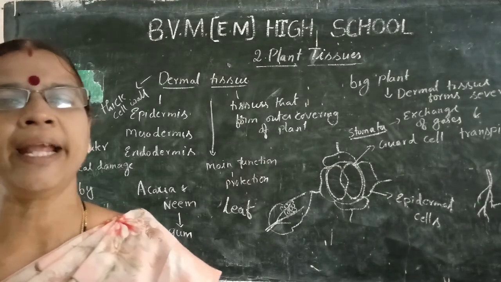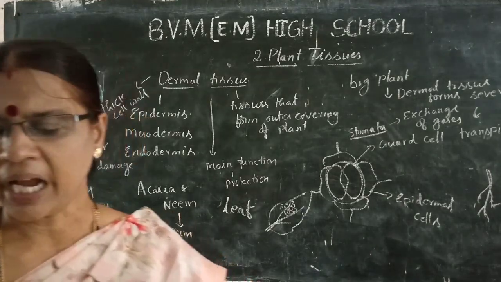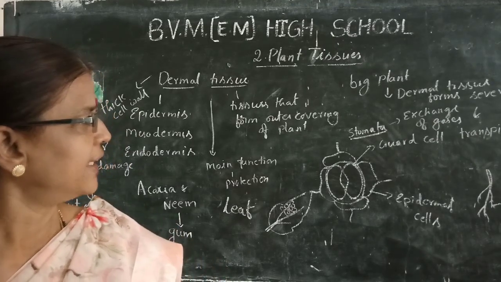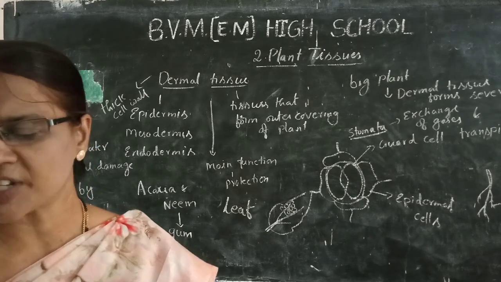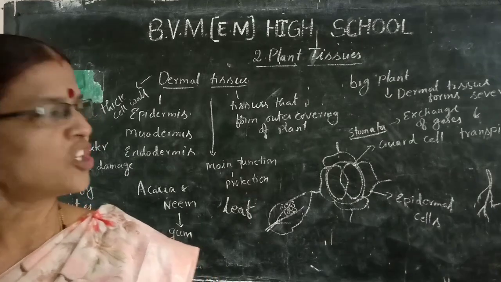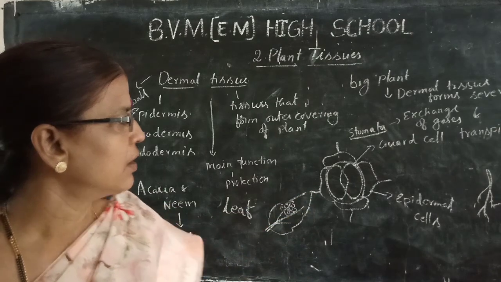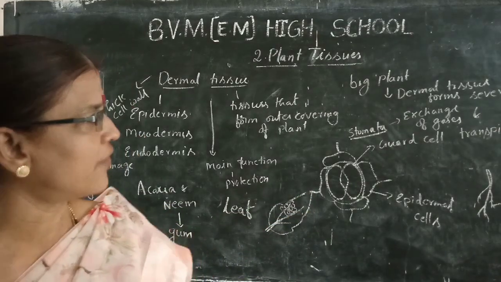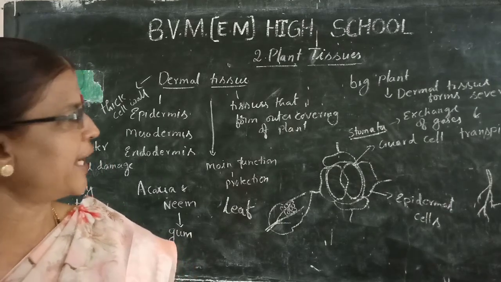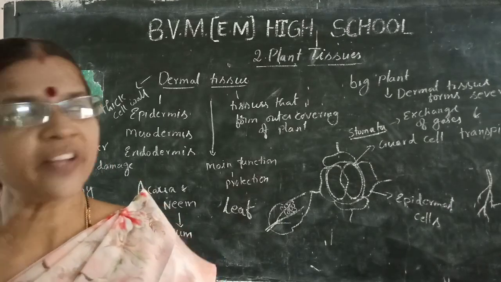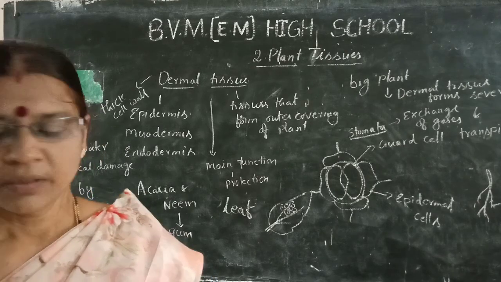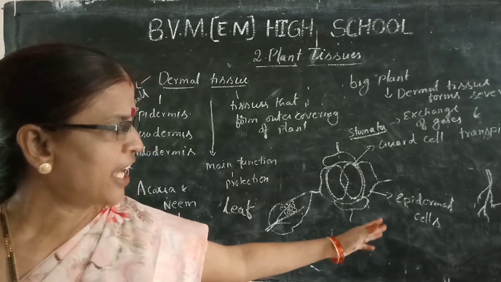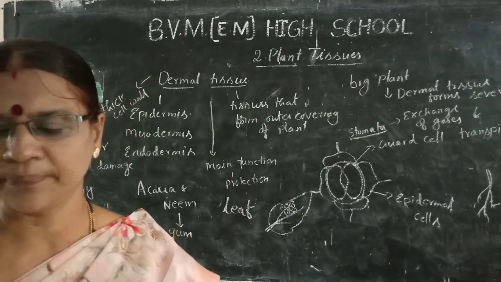Dermal tissues contain thick cell walls. If you observe a leaf, small pores are seen. They are called stomata. These are enclosed by two kidney-shaped cells called guard cells. Stomata are used for exchange of gases and transpiration. If you observe the root, they have long hair-like structures called root hairs. They are used for absorption of water.